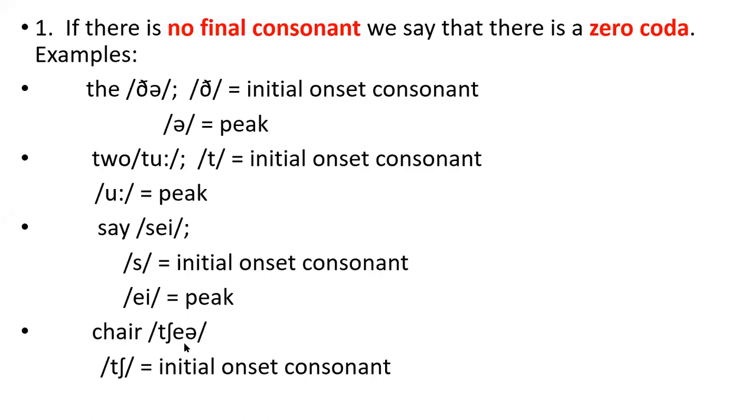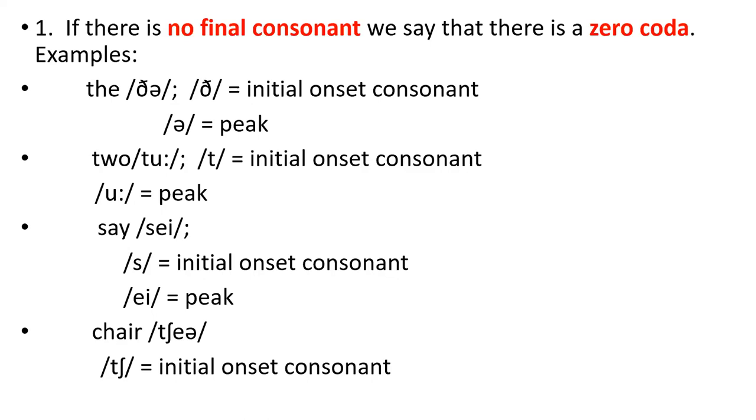Cha, as you see here, initial onset consonant, and the diphthong is the peak, and there is nothing after the peak, in this case zero coda. So as you see in these 4 examples, no consonants occur after the peak, in this case zero coda.